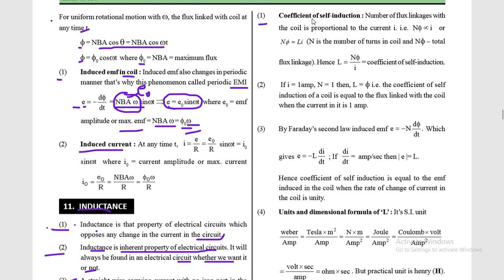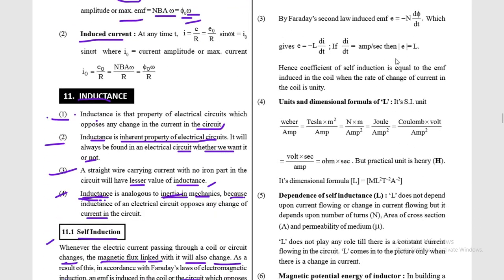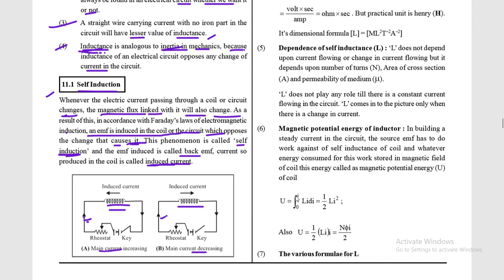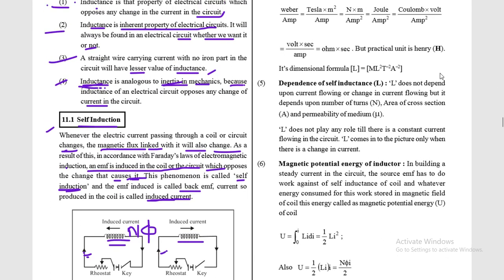Now the next topic is the coefficient of self-induction. So let us see what the coefficient of self-induction is. The flux linkage with the coil is proportional to the current, that is, N phi is proportional to I. You can see in this diagram, if the total number of turns is capital N and the flux through each turn is phi, then the total flux N phi is proportional to the current flowing in this circuit. So N phi is proportional to I.